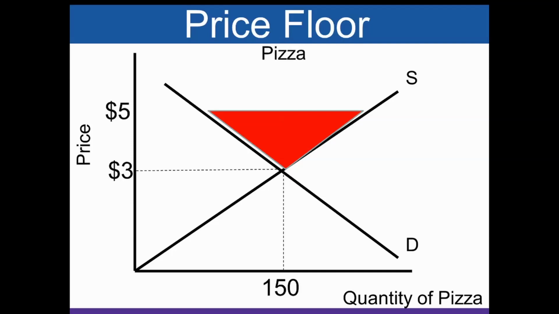So a price floor would be here. It's above equilibrium, and then we cause a surplus. And the invisible hand that we talked about earlier can't work because the government has set this price. It's a floor because those arrows can't get past the floor. Equilibrium is below the price. That makes this a floor, and we're trying to get past it. So that is your price floor, price ceiling.